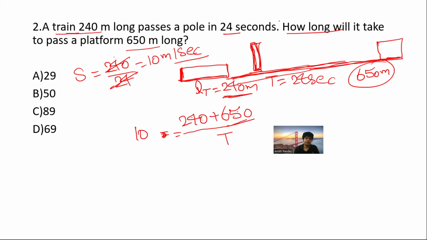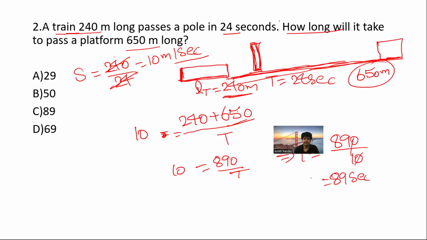Now, 240 plus 650, that is 890 by t equals 10. So here we go. T is equal to 890 by 10. Zero cancels, and it goes 89 seconds. Fine. Hope now you understood.